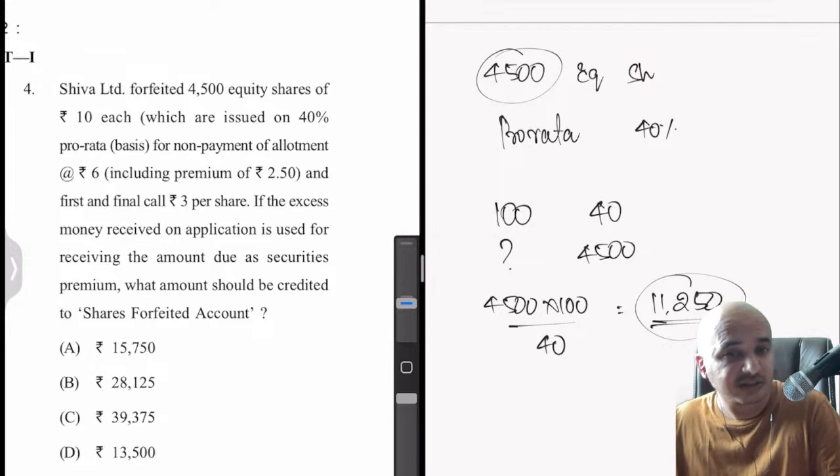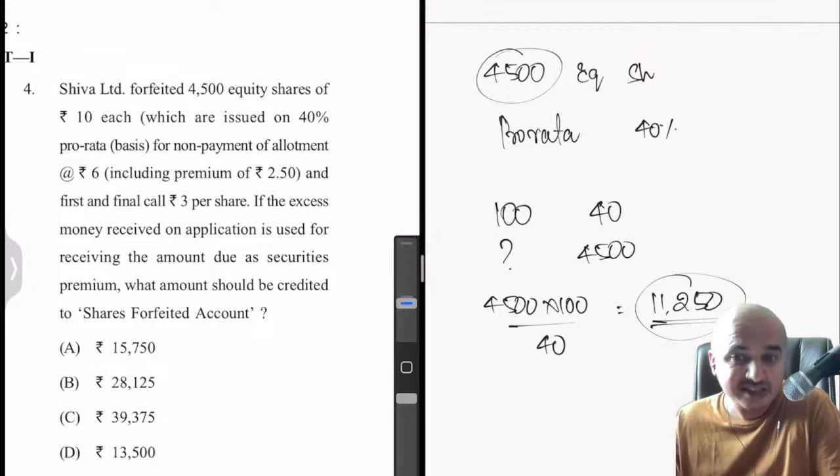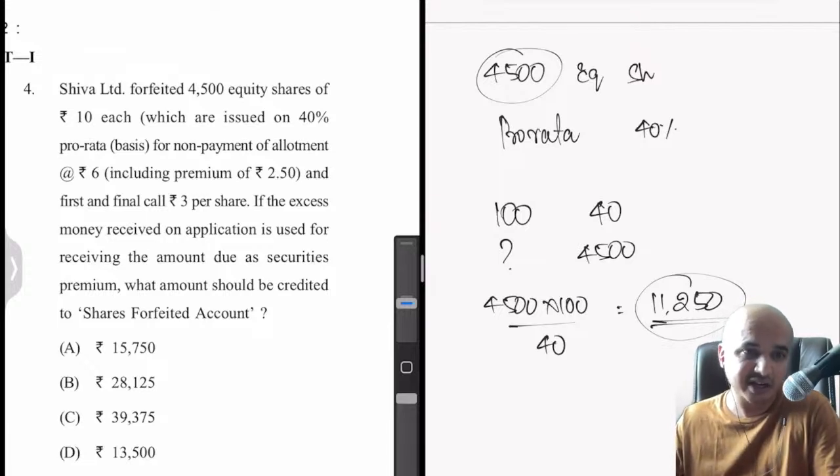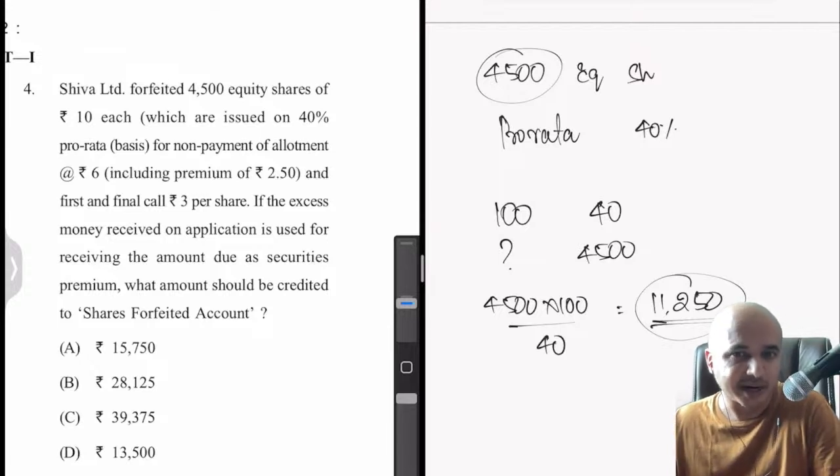So again, as you can notice here, these type of problems will take time. That's why the entire paper is not full of practical questions. It is not practical to set such a paper because you won't have the time. Theory questions, you look at it, you answer it straight away. There is no question of thinking there. Whereas when it comes to practical questions, you will have to think a bit. So that's why we have kind of 50-50 percentage when it comes to theory and practical questions.